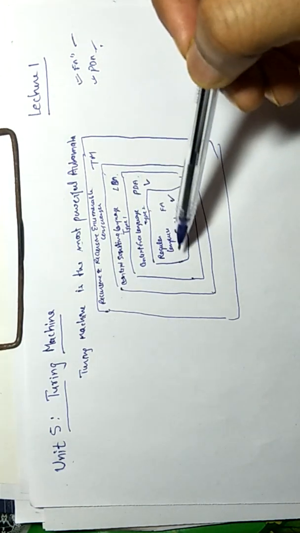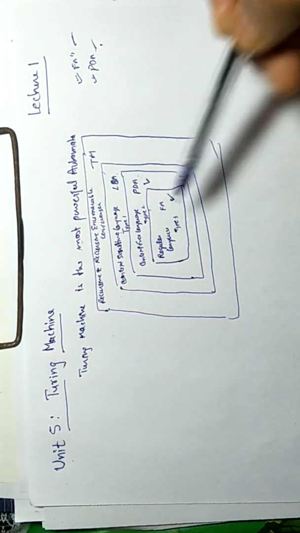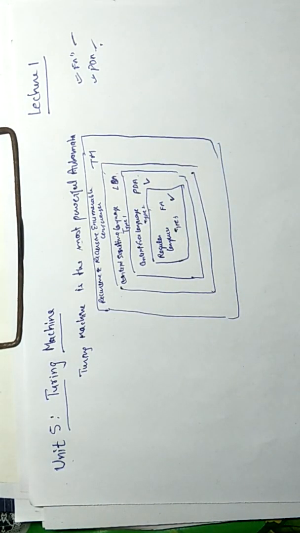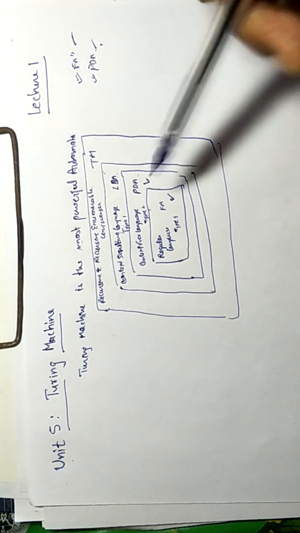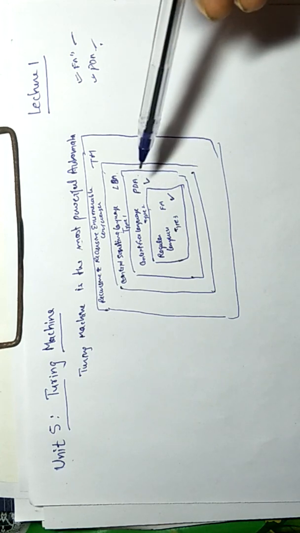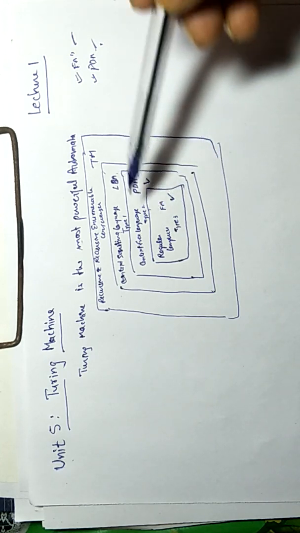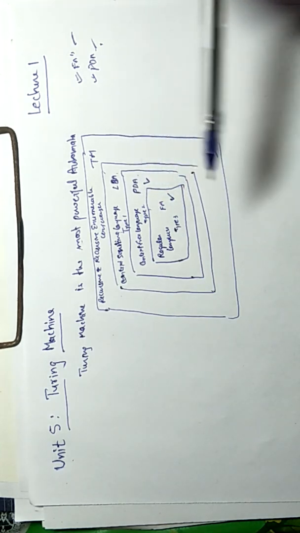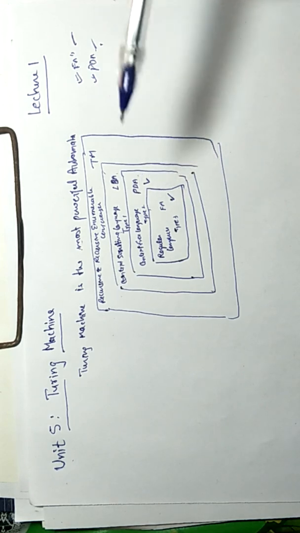In regular languages we designed FA, then we faced problems for some languages such as a^n b^n. We cannot design finite automata for a^n b^n because we need to store the a's. Then we designed PDA. In PDA we put a stack with the FA so that we can store something. In a^n b^n we can store a and match with b.